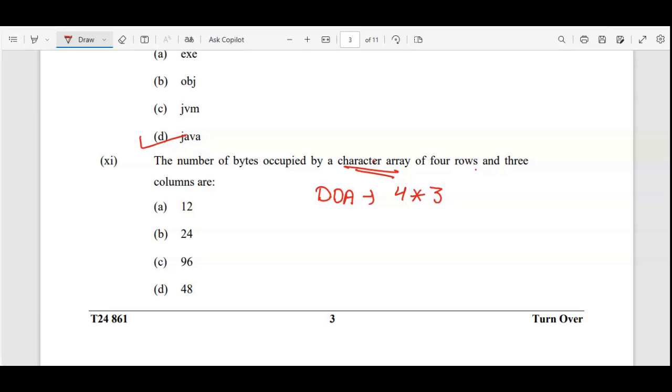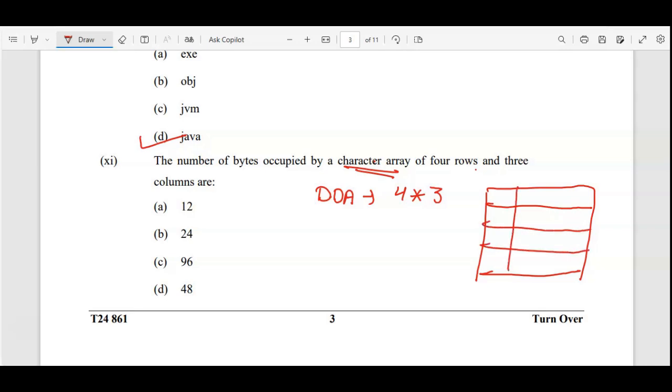If you draw it properly, 4 rows, first row, second and third row, 4 rows and 3 columns. Now 0, 1, 2, 3, 0, 1, 2. So total number of elements, if you check, 12 are there. 1, 2, 3, 6, 9 and 12. So total elements are 12 and 12 elements of character type.